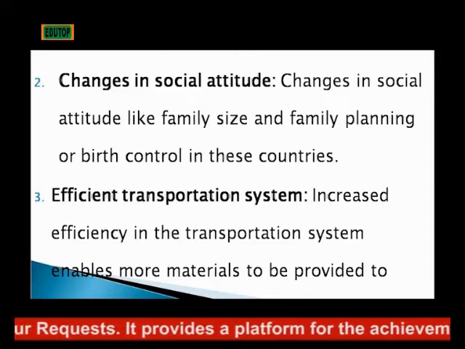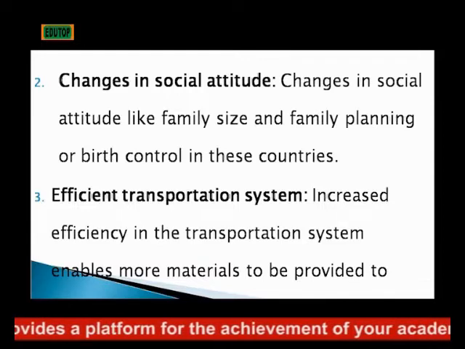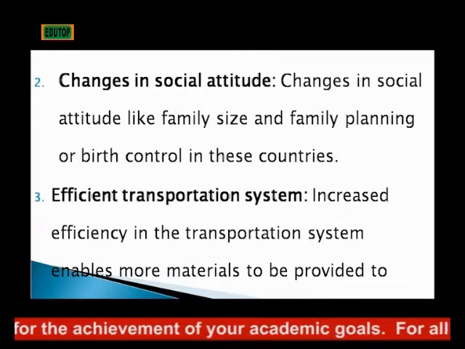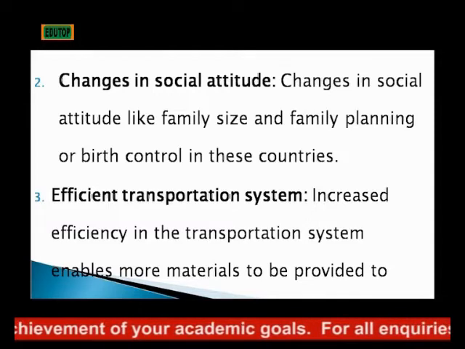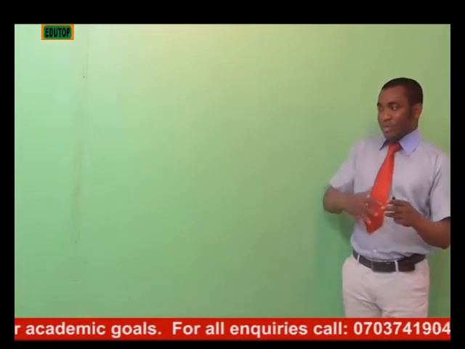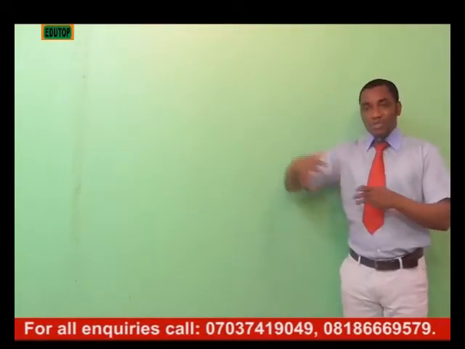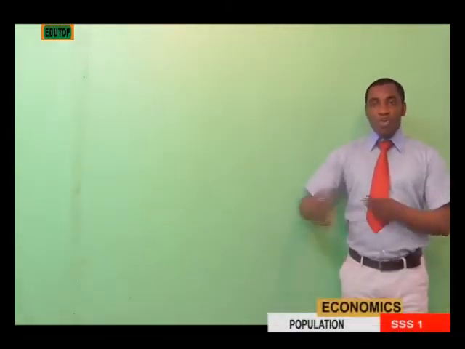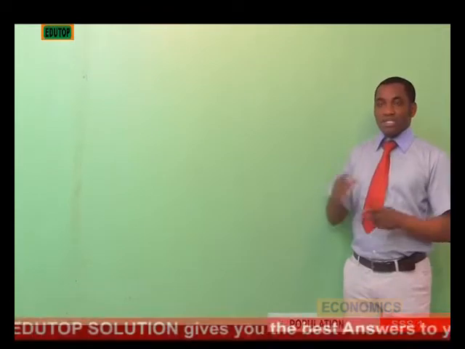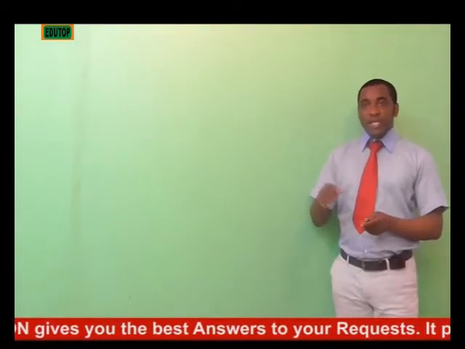Also, efficient transportation system. There is a kind of development that makes the transportation system easy compared to the olden days, compared to the time past, that now makes the transportation of materials and the transportation of people from one place to another somehow easy and more convenient. Therefore, it makes it wrong that the theory is totally right.